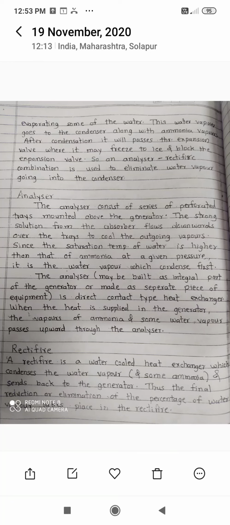Now the next is the rectifier, also called the dehydrator. The rectifier is a water cooled heat exchanger which condenses the water vapor and some ammonia and sends them back to the generator. Thus the final reduction or elimination of the percentage of water vapor takes place in the rectifier.